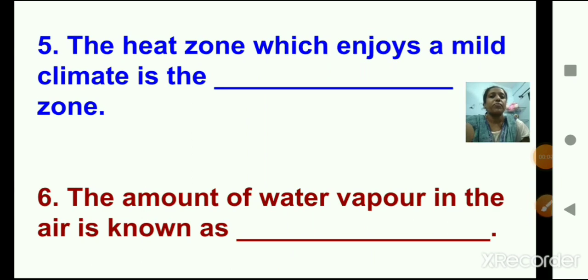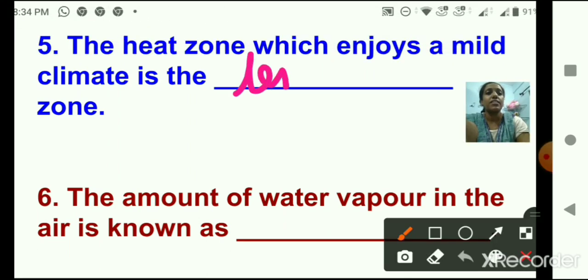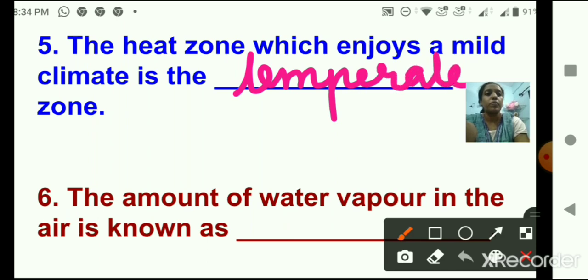Okay. Number 5. The hot zone which enjoys a mild climate is the dash zone. So, which zone has mild climate? Yes, absolutely correct. That is temperate zone. Temperate zone has very mild climate. Number 6.